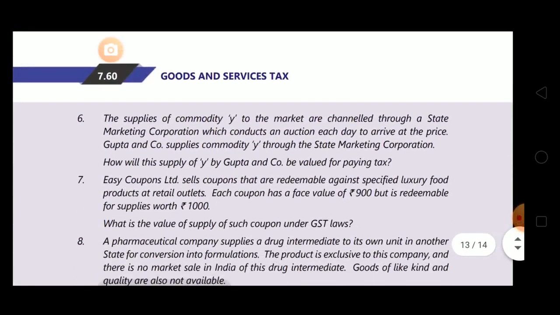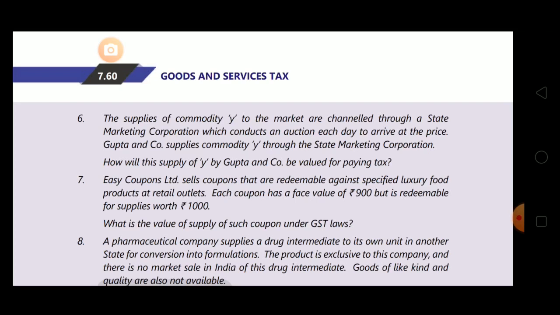Question number 6. The supplies of commodity Y to the market are channeled through a state marketing corporation which conducts an auction each day to arrive at the price. Gupta and Company supplies commodity Y through the state marketing corporation. How will this supply of Y by Gupta and Company be valued for paying tax?